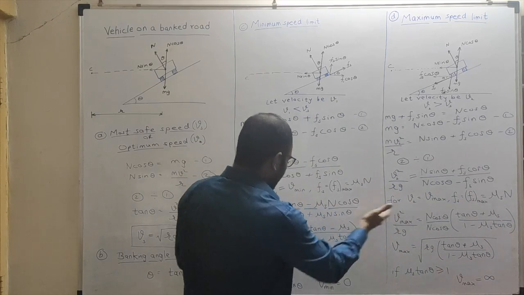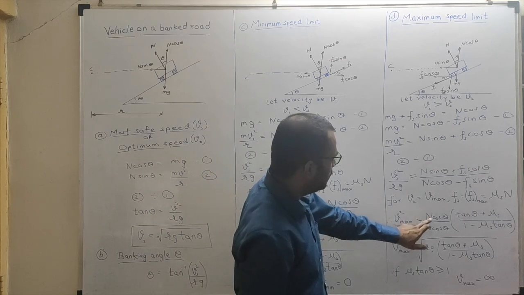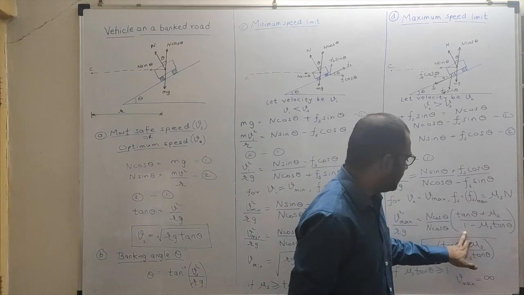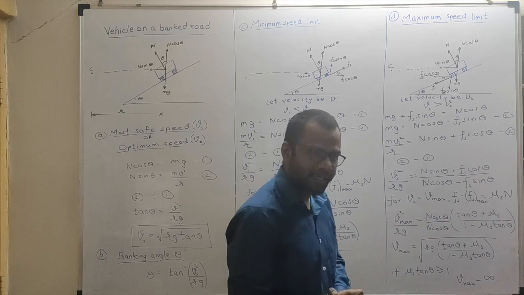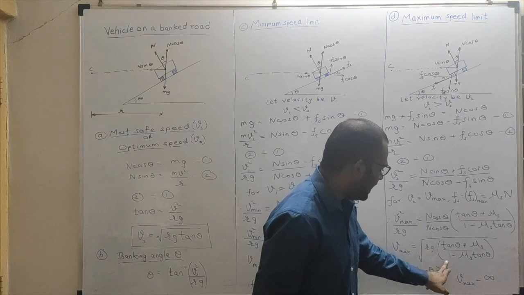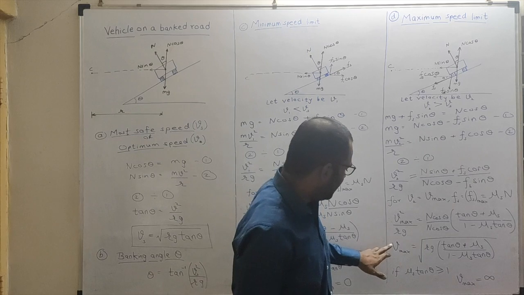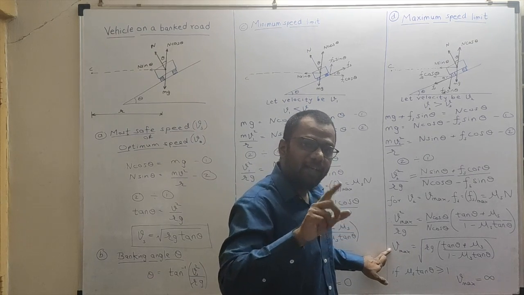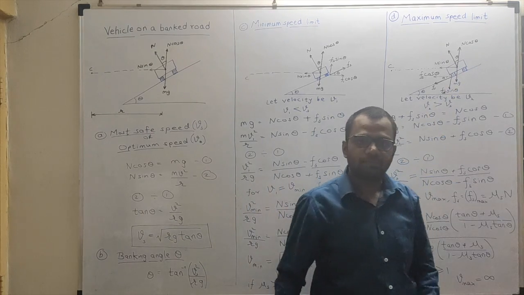Now again, performing the same operations as here, you will get V max square upon Rg is equal to n cos theta, which I have taken out, upon n cos theta in bracket tan theta plus mu s upon 1 minus mu s tan theta. Okay, n cos theta will get cancelled. V max will be nothing but, from this equation, square root of Rg tan theta plus mu s upon 1 minus mu s tan theta. So this is the equation for maximum velocity. If my vehicle exceeds this velocity, then it will skid up.